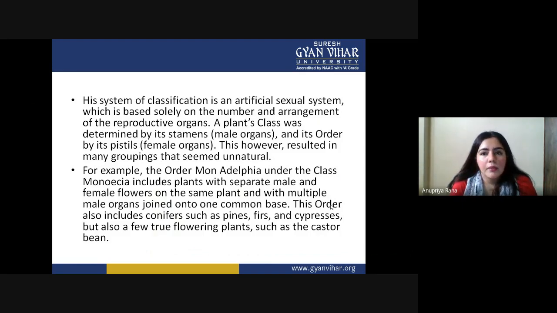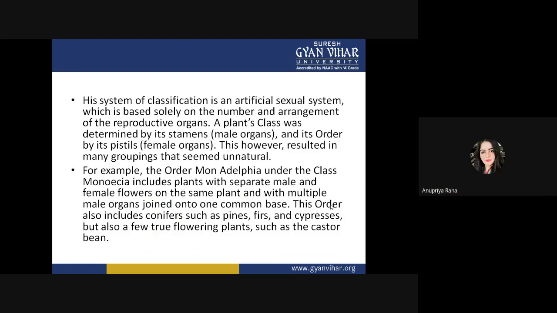He classified plants on the basis of their sexual pattern, or how they sexually reproduce. Reproduction was the main concern of the Linnaean system. It is based solely on the number and arrangement of reproductive organs, which was the important thing quantified in the classification.